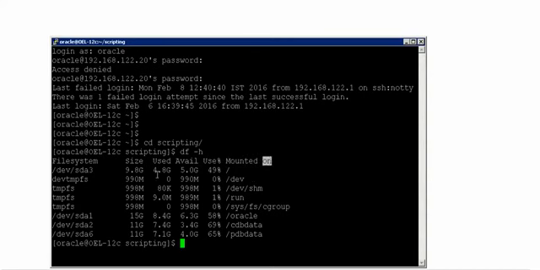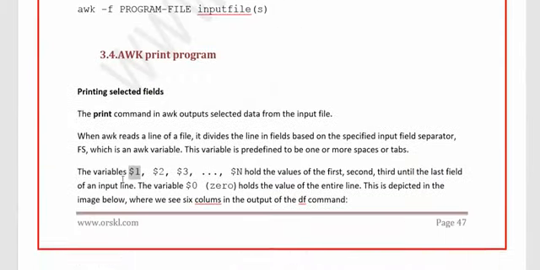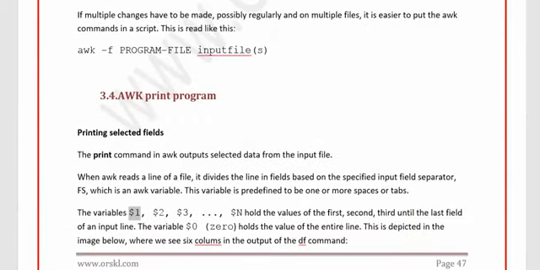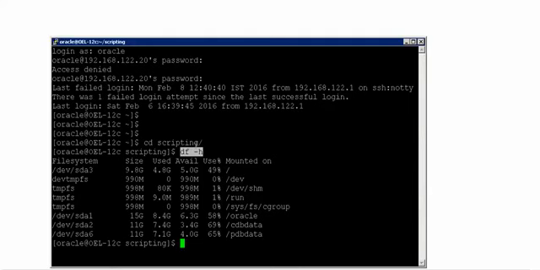And very similarly, when it processes the second line, column number 1 is /dev/sda3. Column number 2 is 9.8 gig. Column number 3 is 4.8 gig, something like this. Now, whenever you say df -h and you want to print only column number 1, you have to pass $1. That's what this one says. That means the output will be df -h followed by awk, and if you say print only $1, it will print only this column.